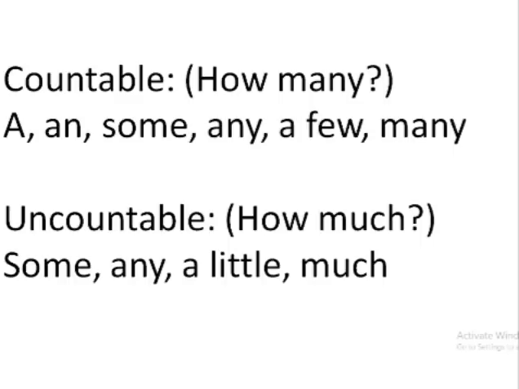Whereas in uncountable nouns, some and any of course can come, but a few cannot come. Instead of that, a little can come before an uncountable noun. Similarly, much can come before an uncountable noun. So if we have a little before a blank, we know here a countable noun cannot come in this blank.